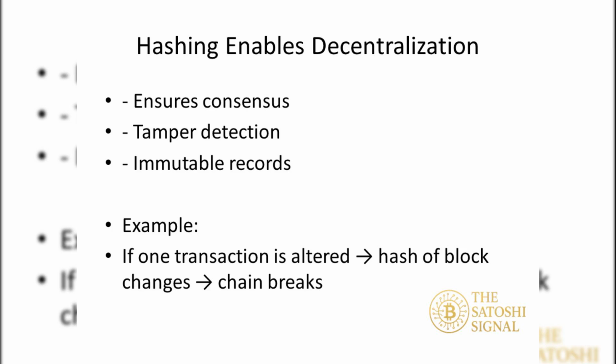Hashing is key to decentralization. It enables consensus by linking blocks securely. Tampering with even one transaction alters the hash, breaking the chain. This makes blockchains immutable and tamper-evident, ideal for decentralized applications.